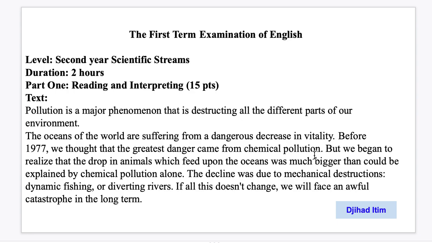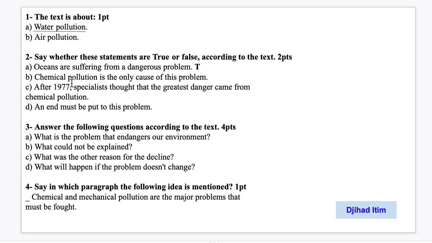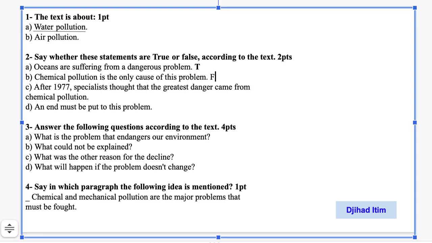We thought that. حسبنا خمنا, okay? That the greatest danger came from chemical pollution. But not from chemical pollution only. But we began to realize that the drop in animals which feed upon the oceans was much bigger than could be explained by chemical pollution alone. Okay, so no, chemical pollution is not the only cause of this problem. So this is false. Okay, and we bold it.